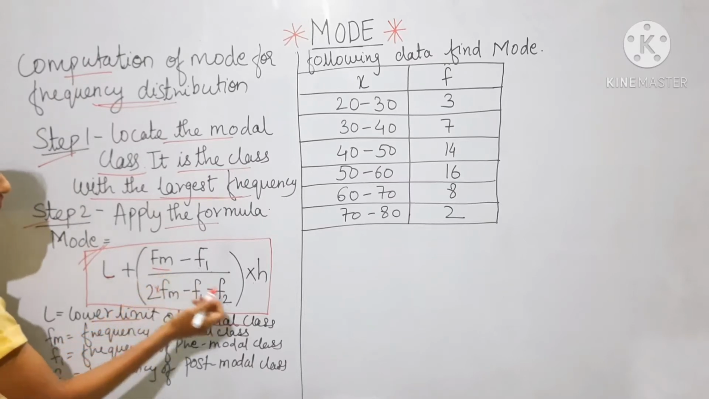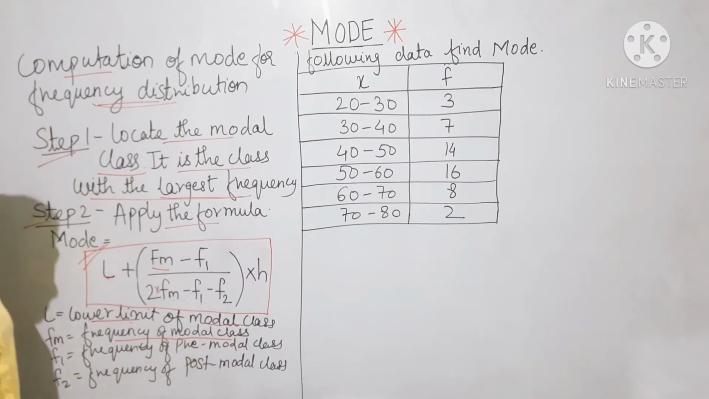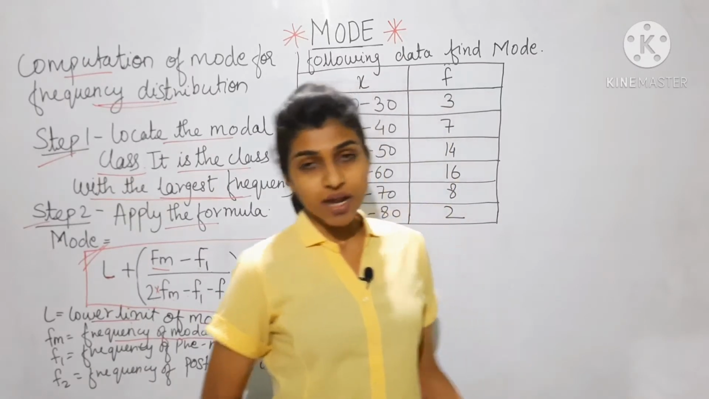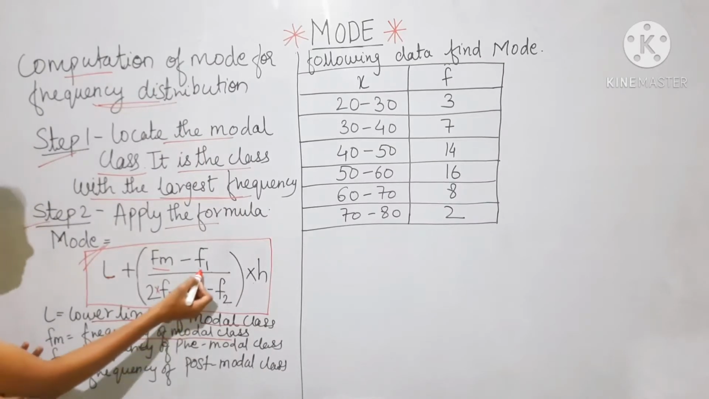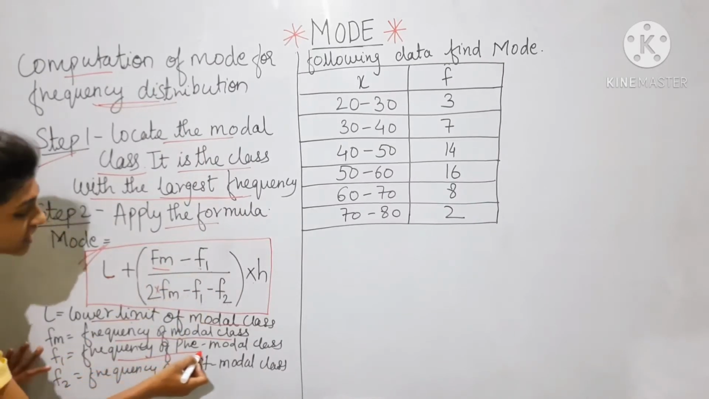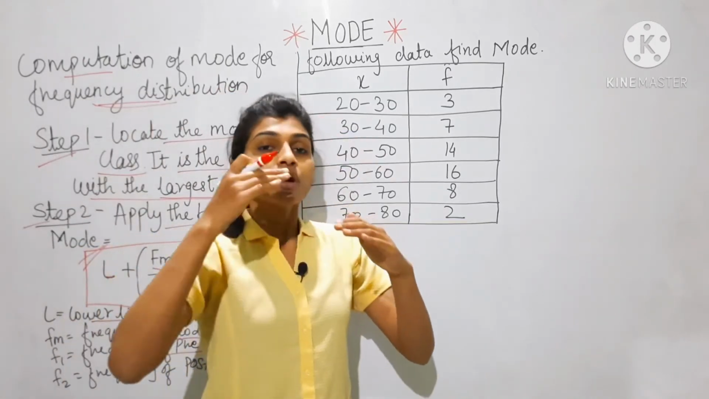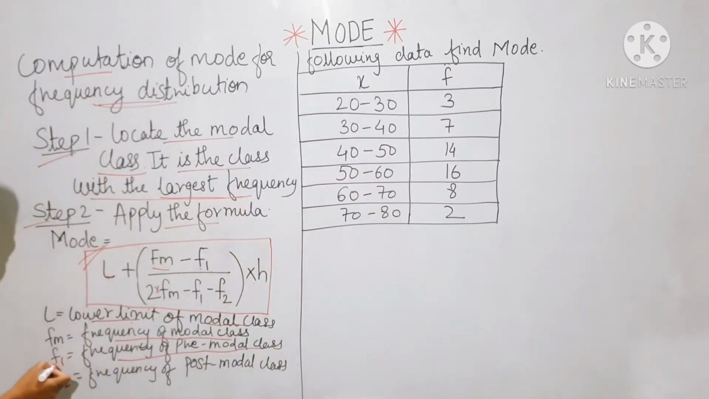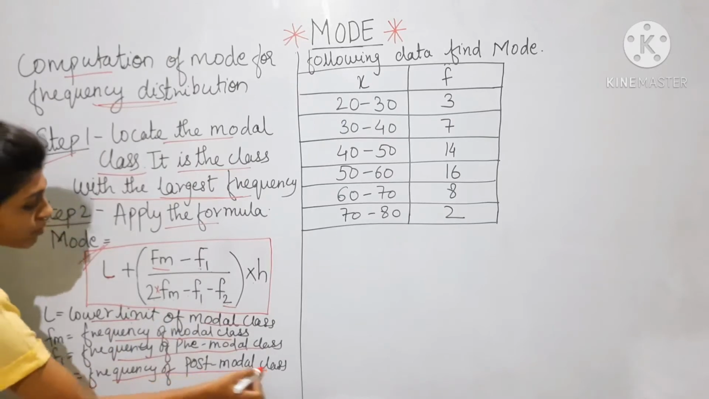Now Fm. Fm means frequency of model class. Model class means the class which has the largest frequency. That will be the Fm. Next is F1. F1 means the frequency of pre-model class. The class which is above the model class is called the pre-model class. Next is F2, the frequency of post-model class.